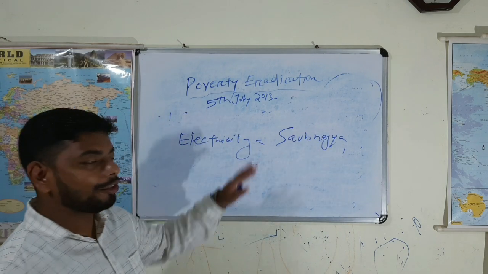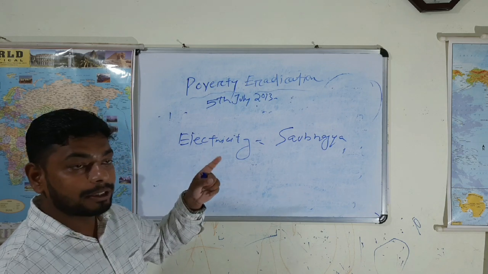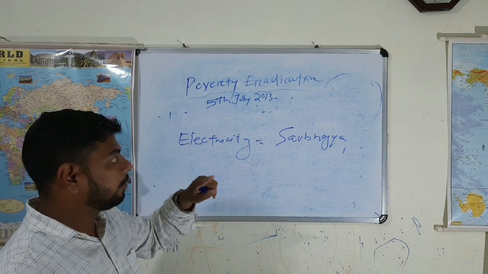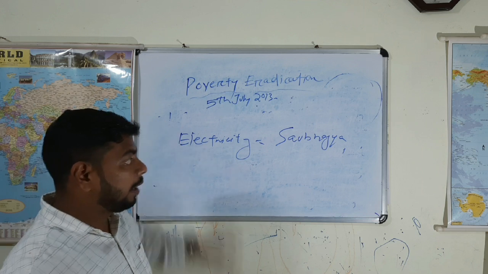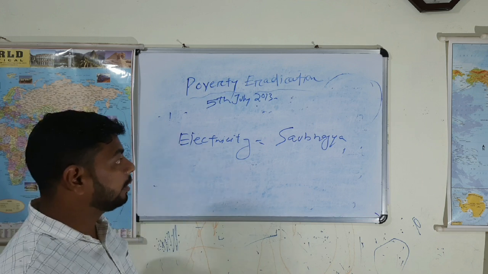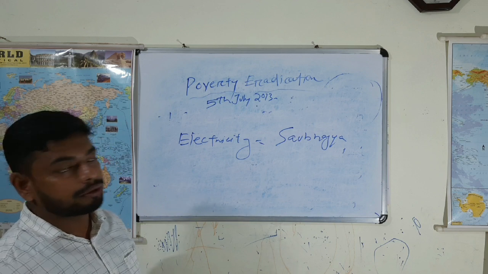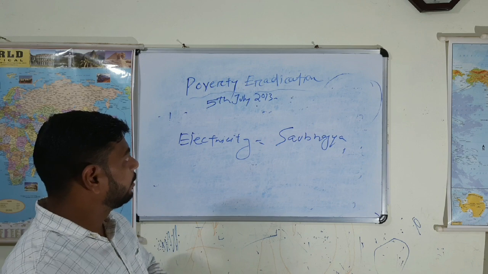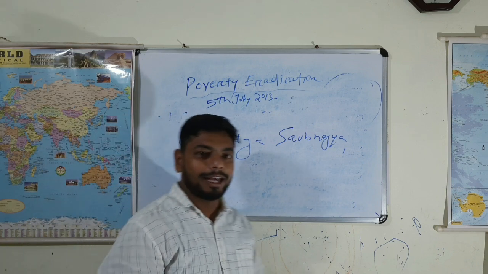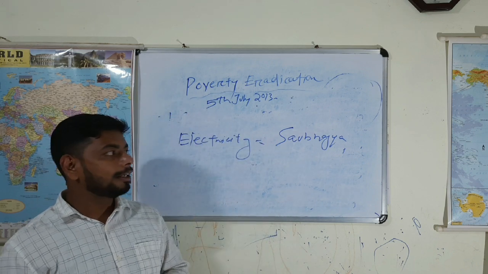Further, in electricity we understood what we require for basic needs: food, water, electricity, and we have already discussed housing. And in later classes we will discuss some other schemes in detail. Okay. Thank you for listening.